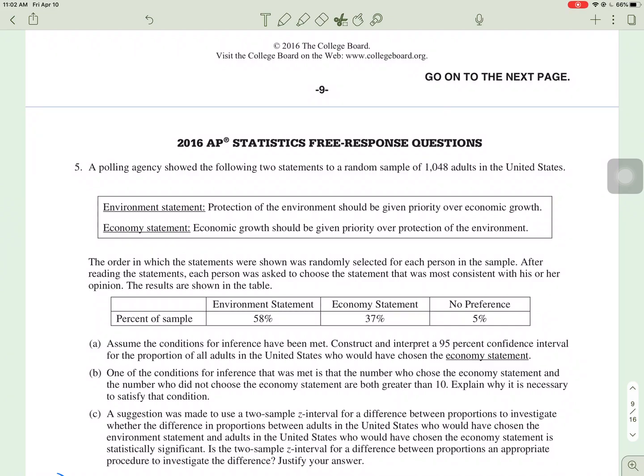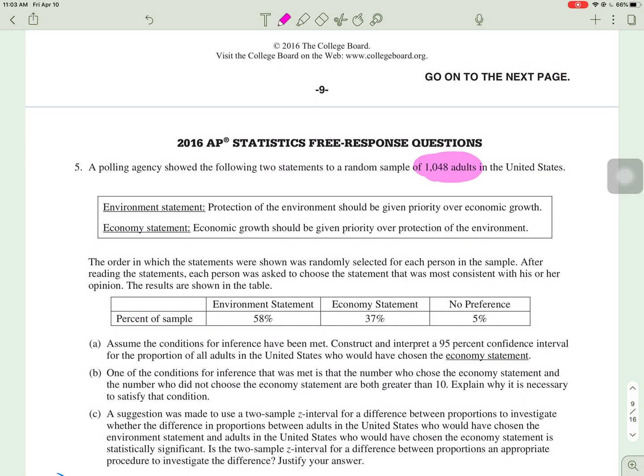All right, so we're going to look at the last free response from 2016 that we're going to work on. That's number 5. It says a polling agency showed the following two statements to a random sample of 1,048 adults in the U.S. I'm just going to highlight this because we know it's 1,048.